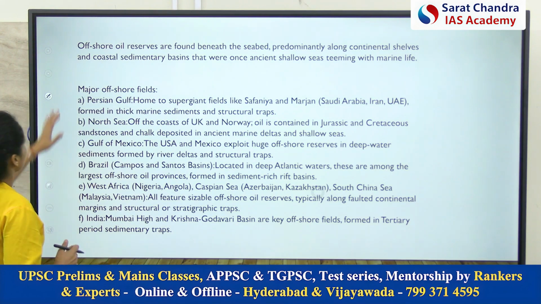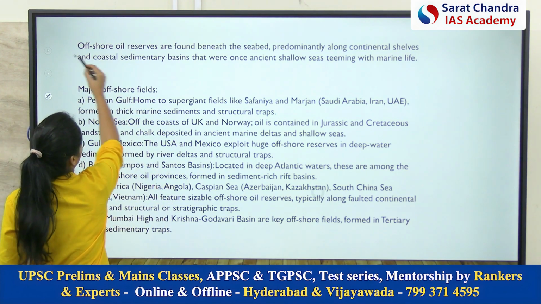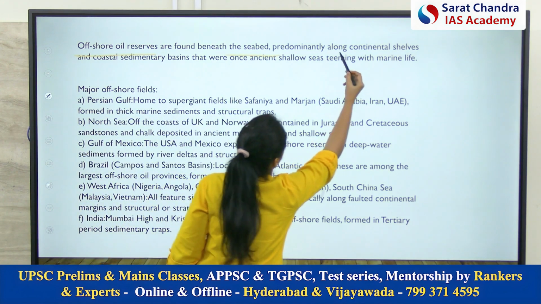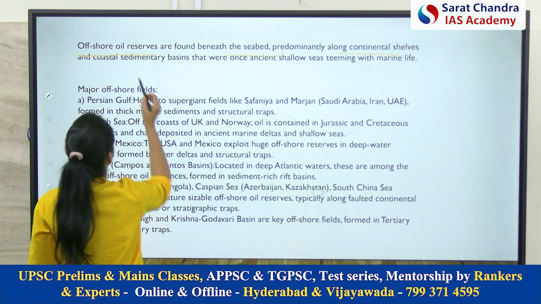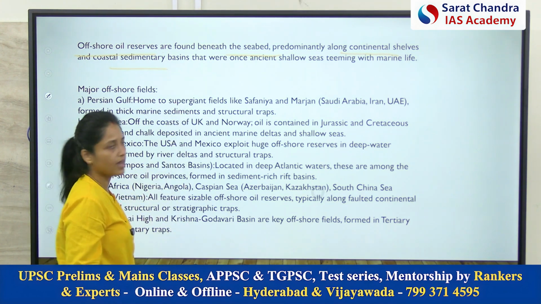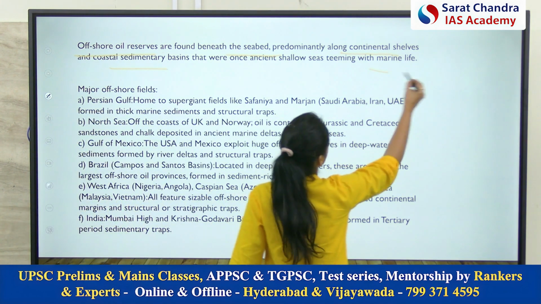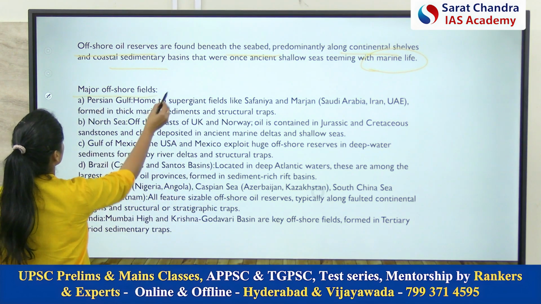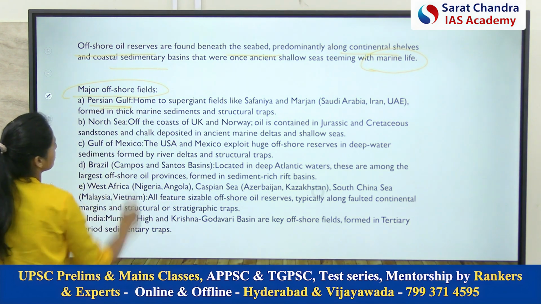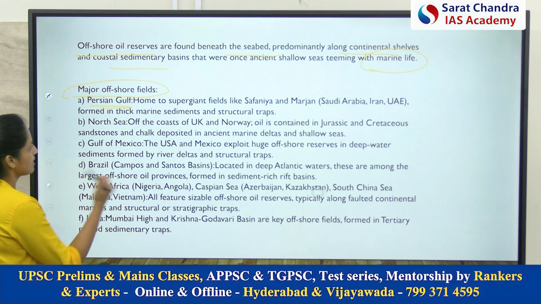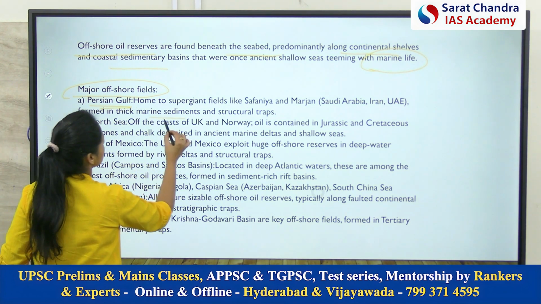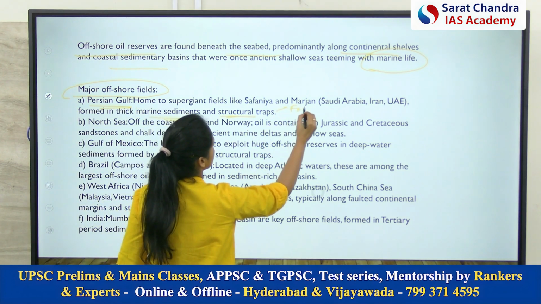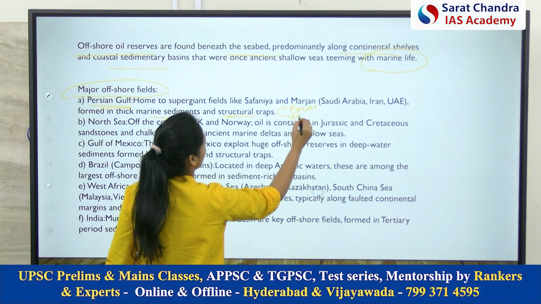So we have already discussed what offshore oil reserves are. They are found beneath the sea, along the continental shelves and coastal sedimentary basins. Okay, and the foremost condition is the presence of marine life. Now coming to the major offshore fields, we have already discussed the Persian Gulf, and the reason for that is the marine sediments and structural traps, which we have already discussed. They can be folds or they can be faults.